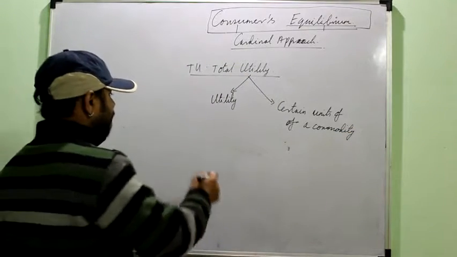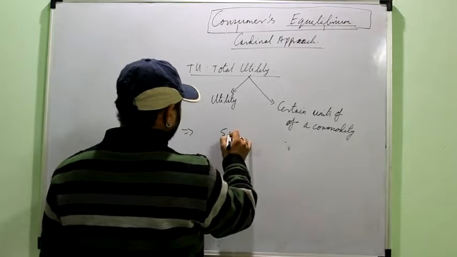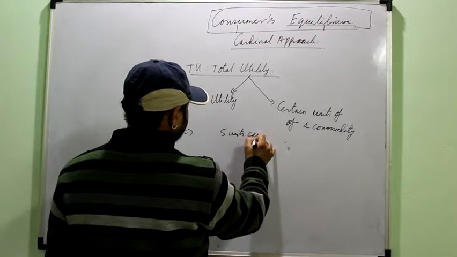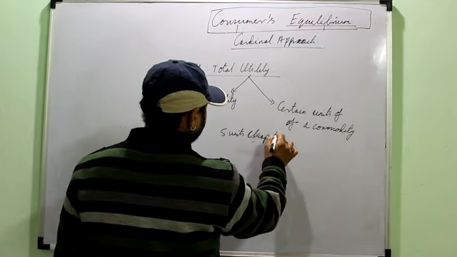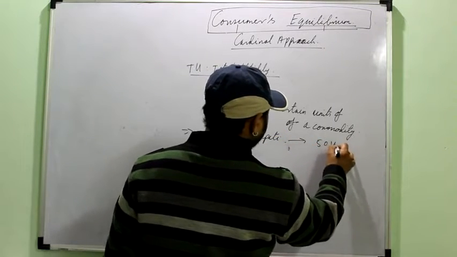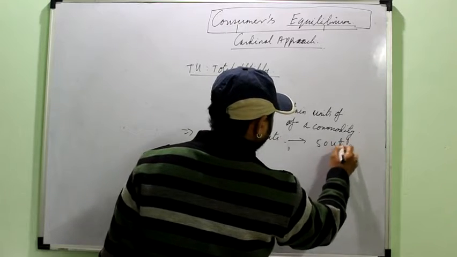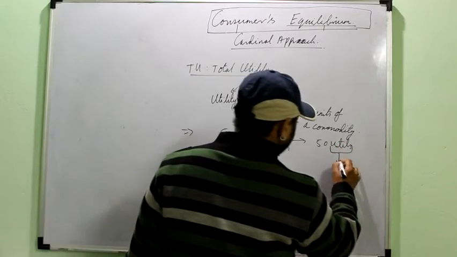Right? Like suppose I consumed say 5 units of chapati and say got 50 utils of utility. Utils is the unit used to measure